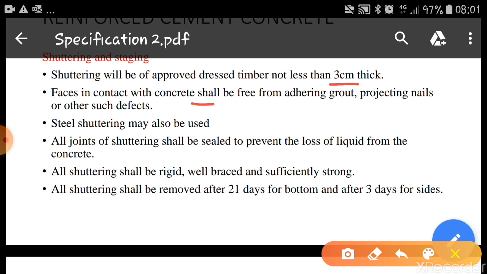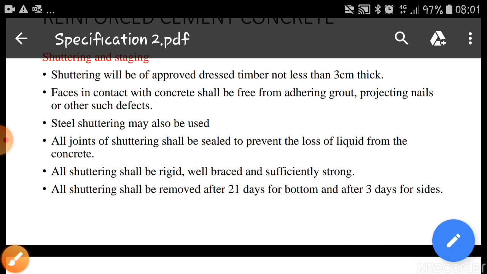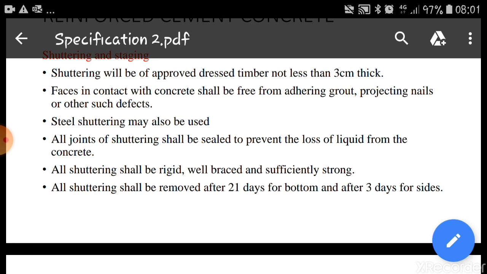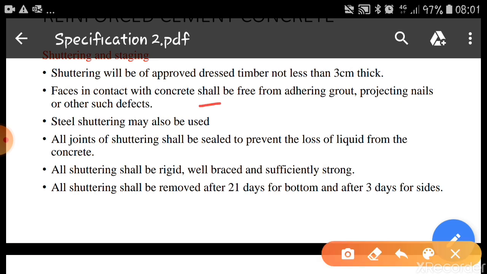Faces in contact with concrete shall be free from adhering grout, projecting nails and other such defects. Whenever we provide the concrete above centering, the top surface should be free from adhering grout, nails or any other defects. It should be smooth so that the concrete will not stick or leave a bad impression on the surface. As I mentioned, steel shuttering may also be used. All joints of shuttering shall be sealed to prevent the loss of liquid from the concrete.